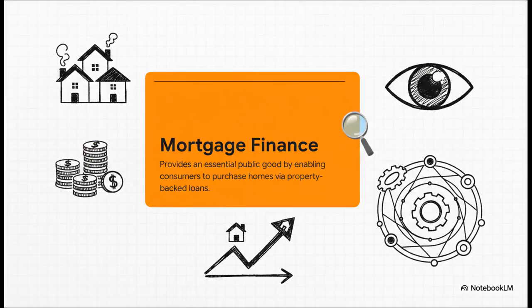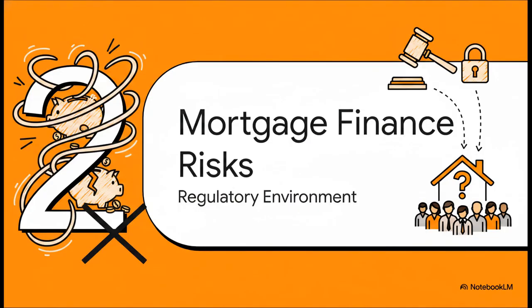But before we get into the weeds on the specific risks, we really need to remember what the mortgage finance industry is all about at its core. It provides a massive public good. These entities are lending out capital using property as collateral, right? Which means they are literally the engine enabling people to buy homes and boosting overall homeownership rates. But because this industry is so deeply baked into our collective financial well-being, it operates under incredibly intense scrutiny and some seriously complex regulatory frameworks. It's a high-stakes environment. Which brings us to Part 2, Risks in Mortgage Finance.